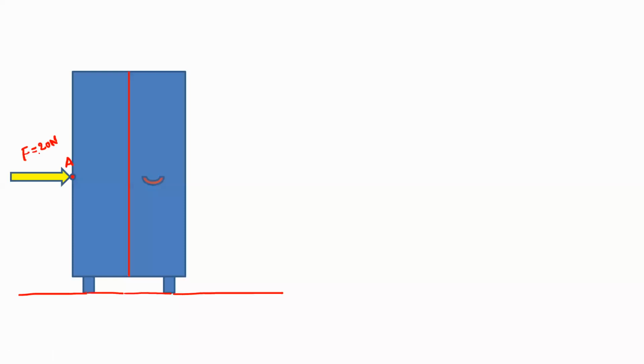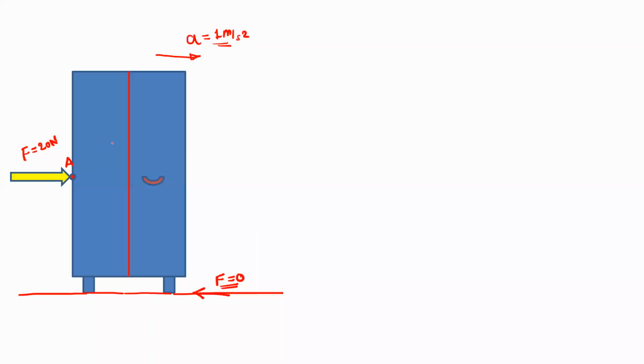If you apply the force F and suppose there is no friction, so friction is equal to 0. What is the effect of this force F, which is 20 Newton? It will cause acceleration of this cupboard in the positive x direction. Suppose this acceleration is equal to 1 meter per second square.